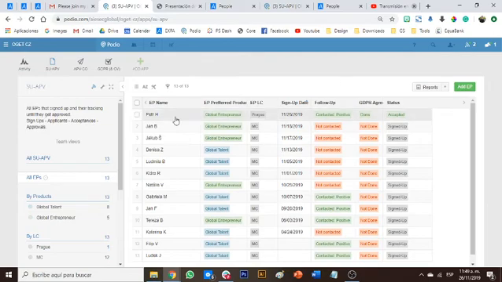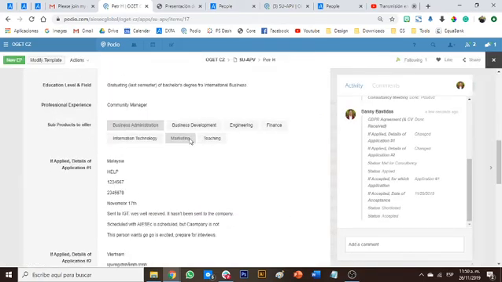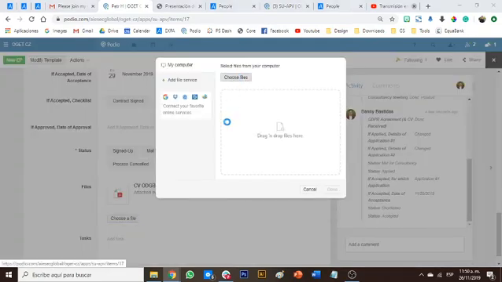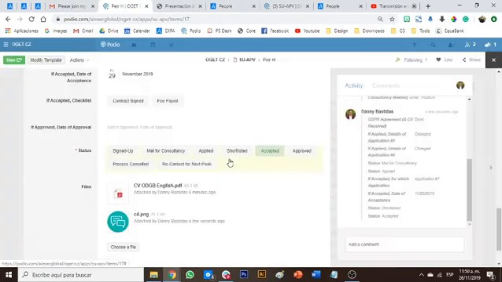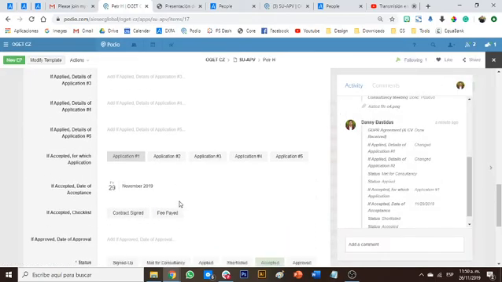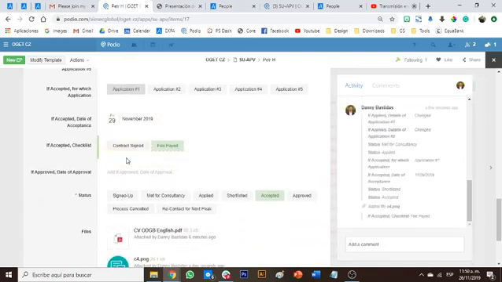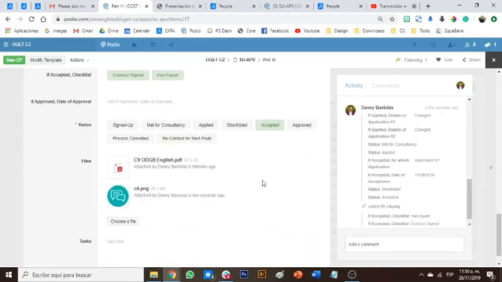And then he sent us the screenshots or the PDFs or whatever of his contract and the payment or however it works. So once we have these documents, we're going to upload it here next to the CV, choose a file, and let's just say this is the screenshot for the payment and whatever. So it's not real, of course, but we have it. And then since he paid already and he signed the contract, we're gonna check this part and just wait for the approval to happen. That means it's on our side, which is going to be as soon as possible.